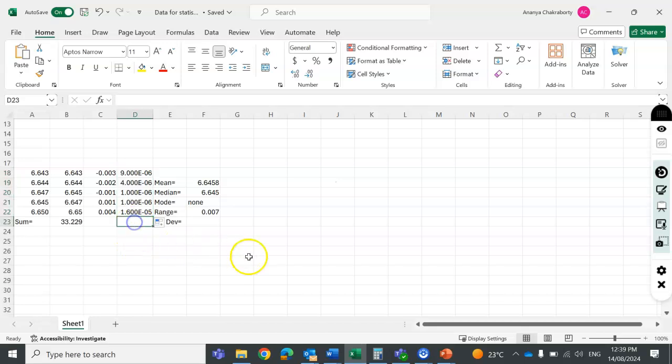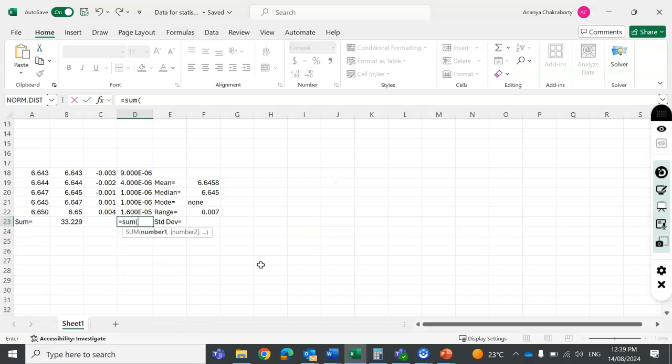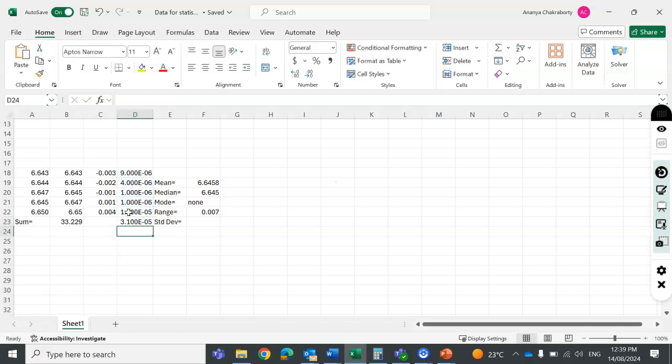And we need the addition of measurement minus mean square. So we get is equal to sum. So you know how to add all the cells. So we will add the cells and then press enter.